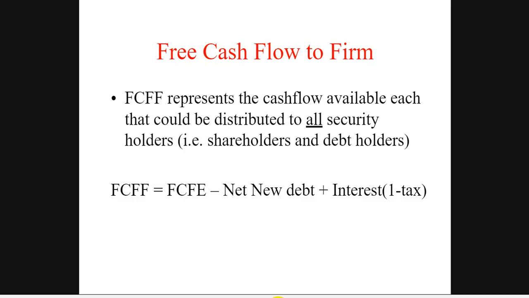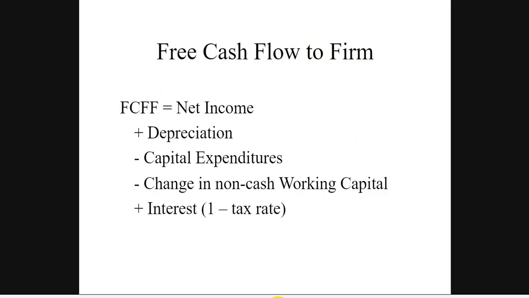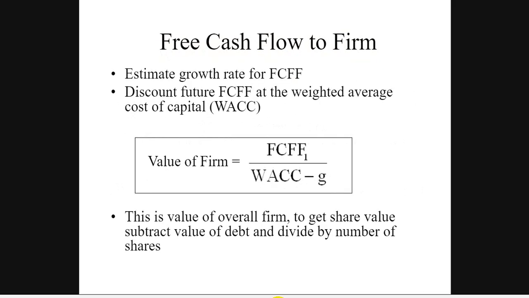So how you calculate the free cash flow to firm is free cash flow to equity minus new debt instrument, if there is any long term debt or debenture, plus interest. Interest is nothing but the interest you pay on that particular debt. So free cash flow to firm is net income plus depreciation minus capital expenditure minus changes in working capital plus interest. The value of a firm is free cash flow to firm divided by weighted average cost of capital minus growth. This is the value of the overall firm. To get the share value, subtract the value of debt and divide by the number of shares.